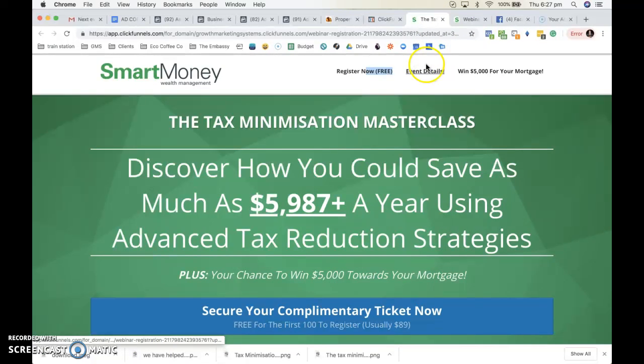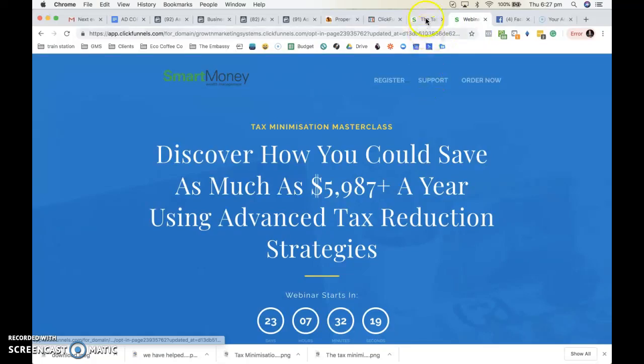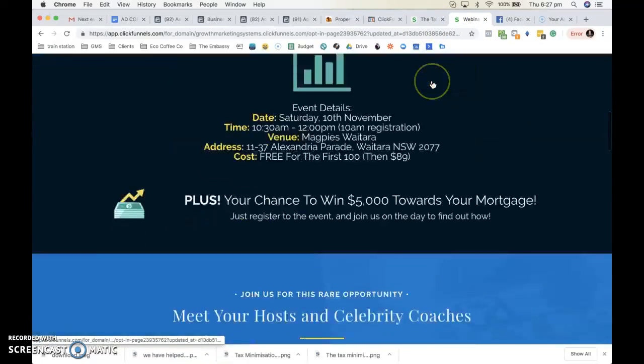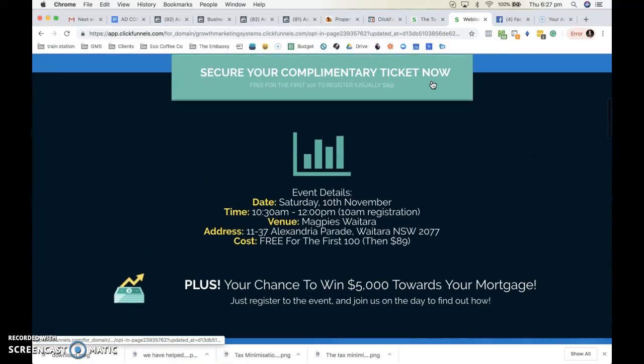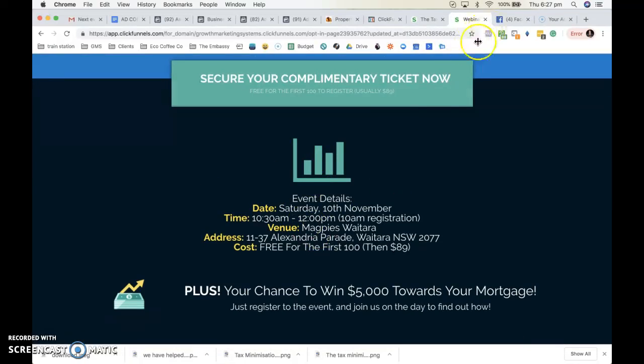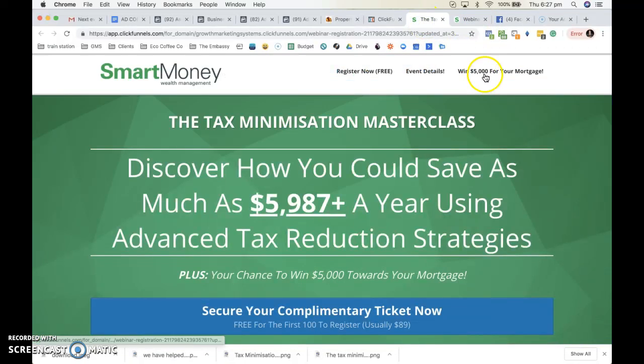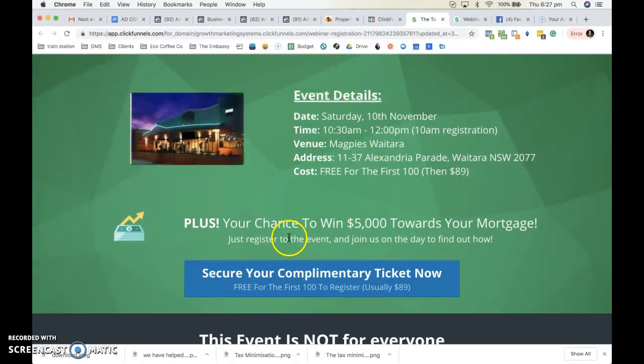Actually, this one doesn't either. So you got to change it for this page too. But event details, and then that should scroll down to this section here. So it should scroll to here. And then the third one is win 5K for your mortgage. See, that scrolls. So then that should scroll to the same spot.